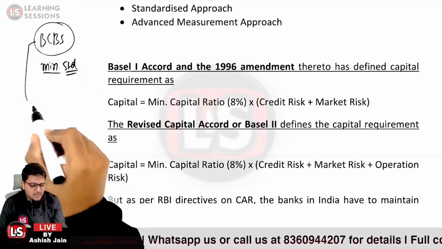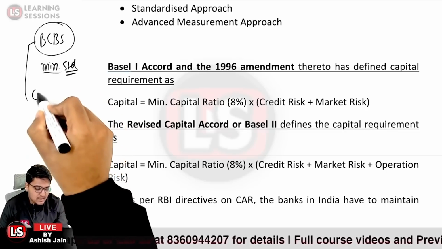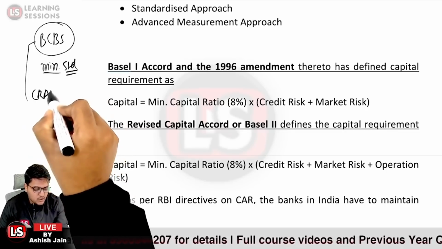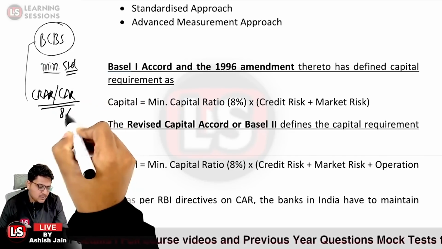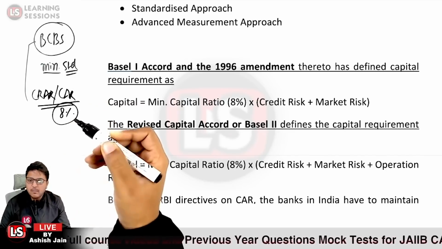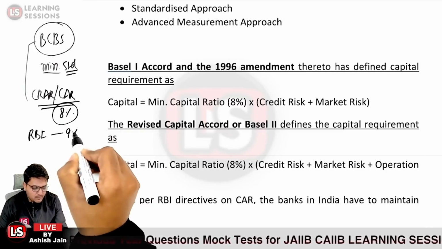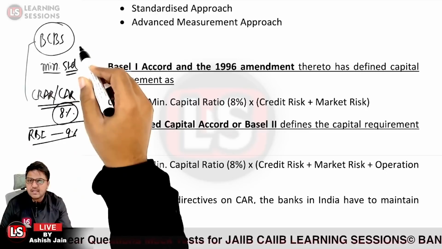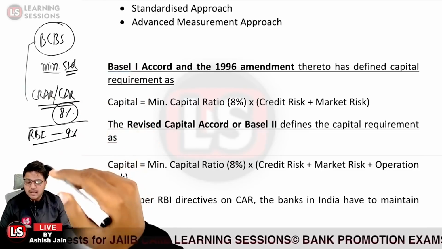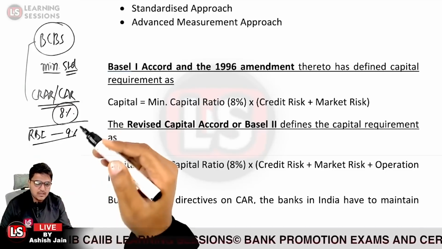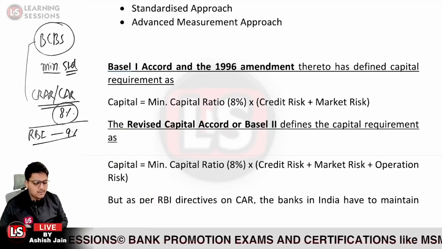Let me just give you a hint. If the BCBS prescribes that the CRAR, that is the capital to risk-weighted assets ratio, or CAR, the capital adequacy ratio, is to be maintained at 8%, the Reserve Bank of India has prescribed that the CRAR or CAR is to be maintained at 9%. So BCBS guidelines are the minimum standards to be implemented, and the regulators, that is the central banks of the countries, can further set higher standards as per their directives.